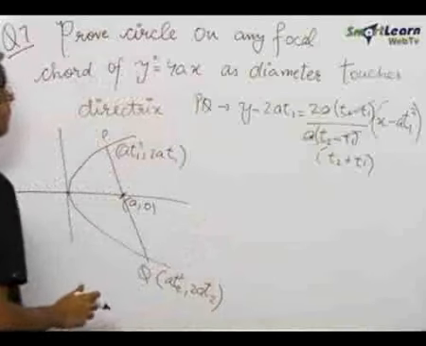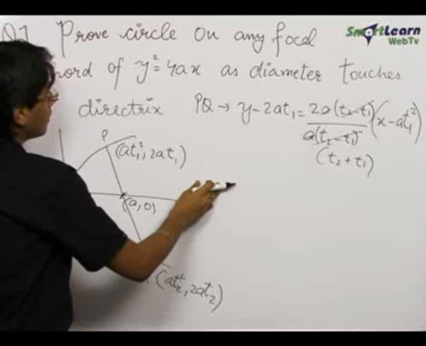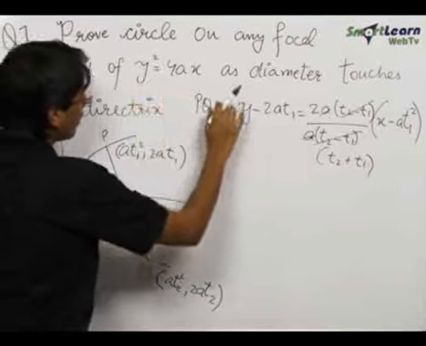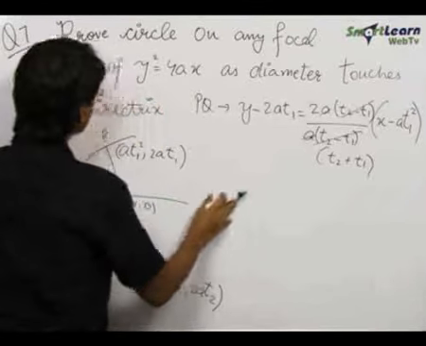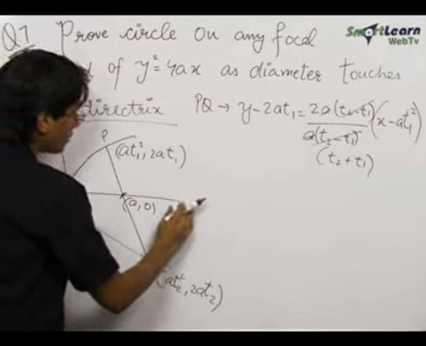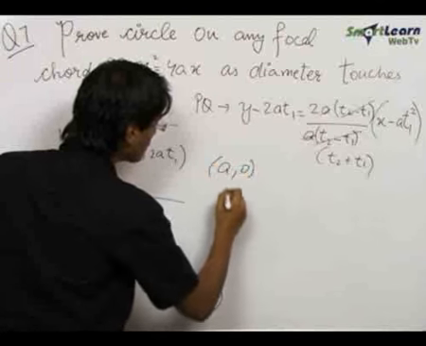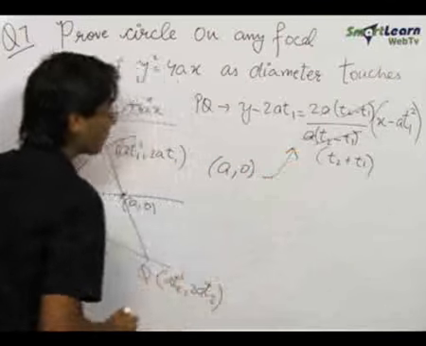Now we have to prove that the circle on any focal chord of the parabola y square is equal to 4ax as diameter touches the directrix. And since this chord is a focal chord, the point a comma 0, which is the focus, will satisfy this equation.